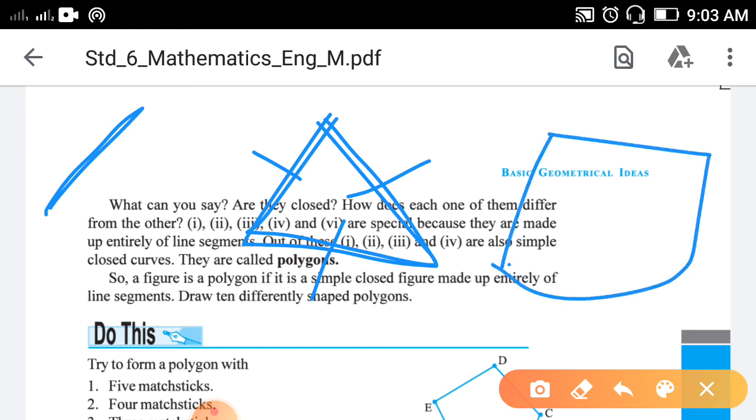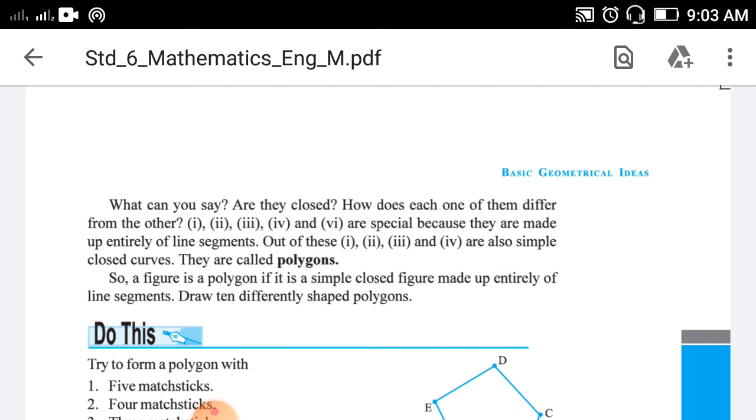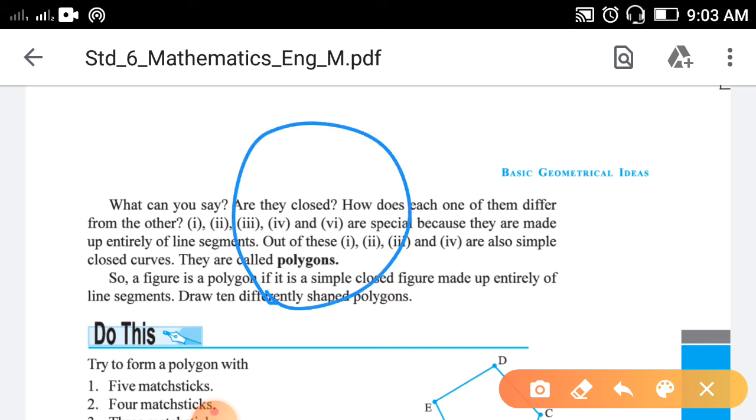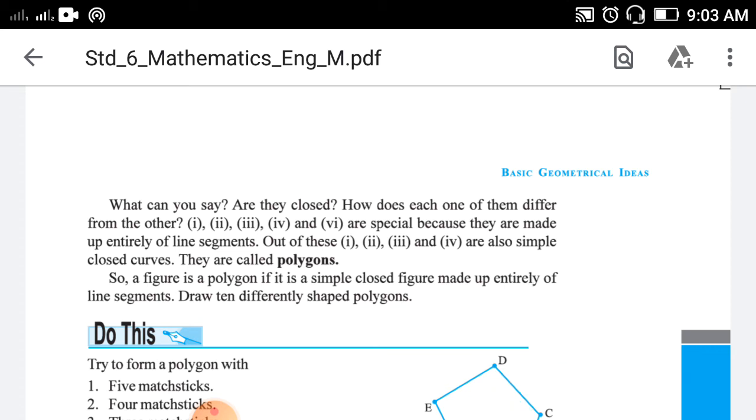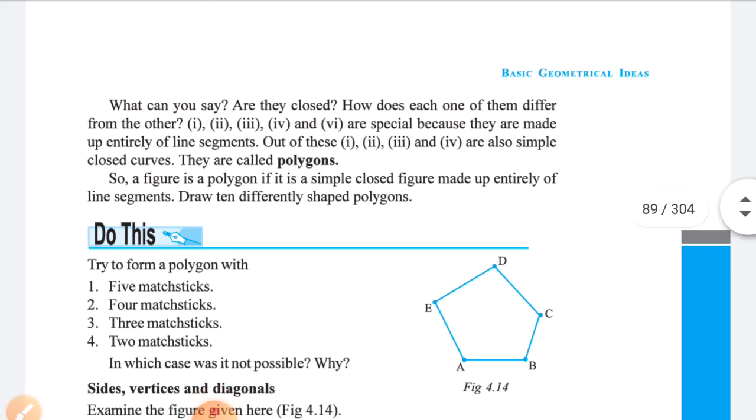Square. Yes, here you can see 4 line segments are there, so it is a polygon. Circle, is it a polygon? It is a curve but not a polygon, because line segments are not used here, that is why it is not a polygon. So that was the definition of polygon. What is a polygon? A closed curve that is made up of line segments.